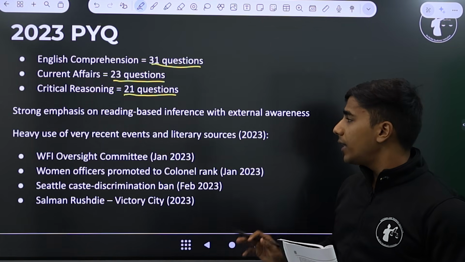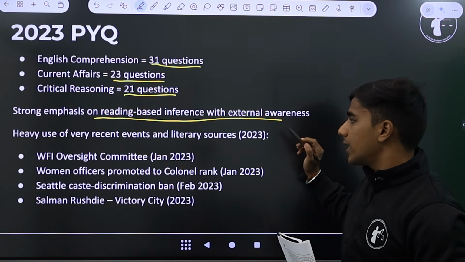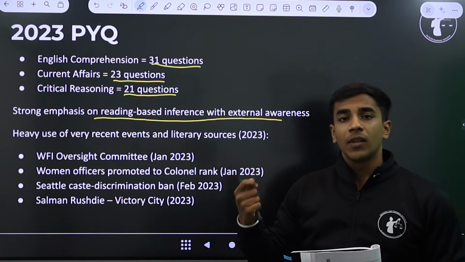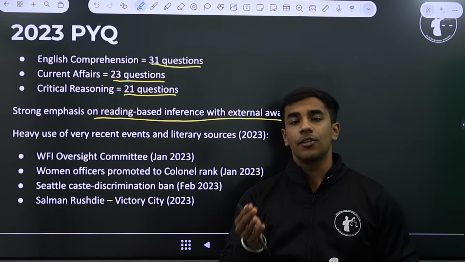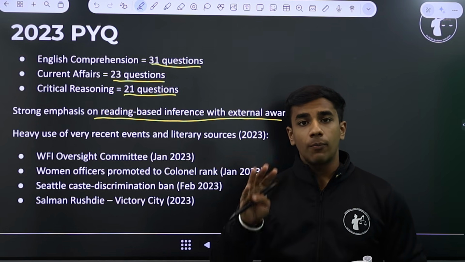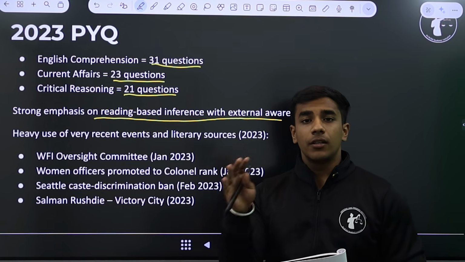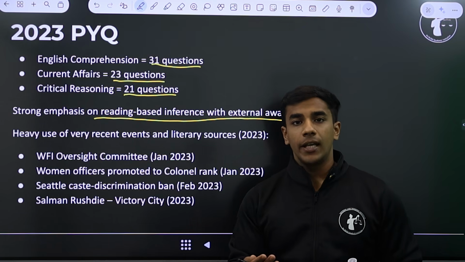But one thing to note here is that there was a strong emphasis on reading based inference with external awareness. So if you see in the RC section or the CR section, there were a lot of inference based questions. That is, what is your key takeaway from the passage. There are 3 to 4 components of an author's argument. First is the premise, second is the assumption, third is the conclusion, and then the fourth one is your inference or your takeaway from the passage.